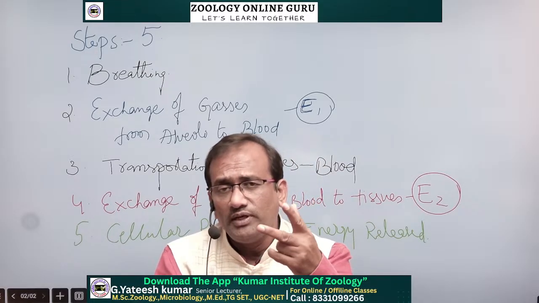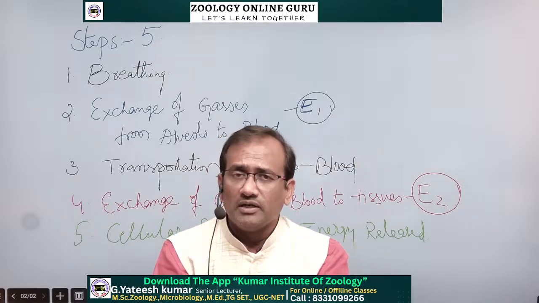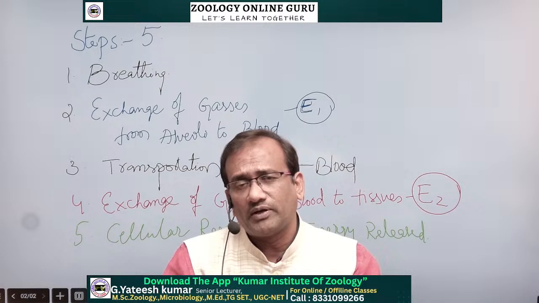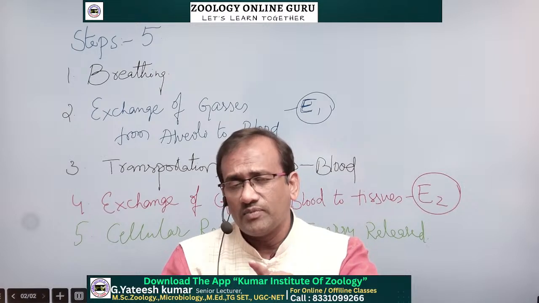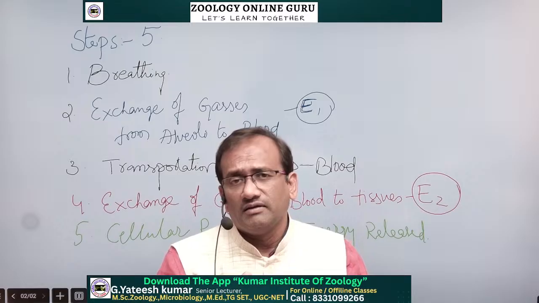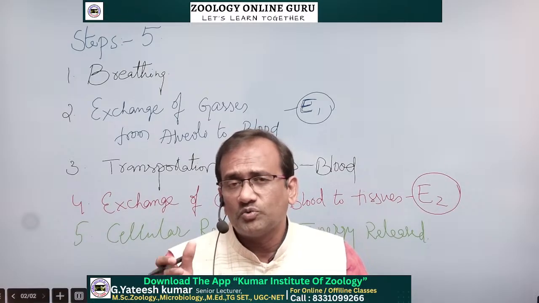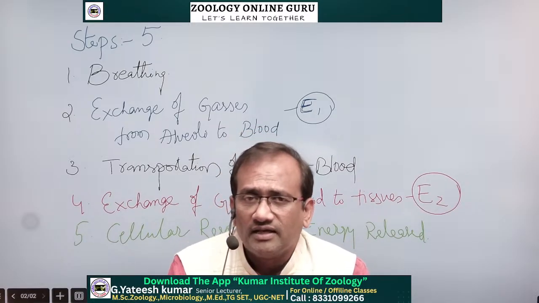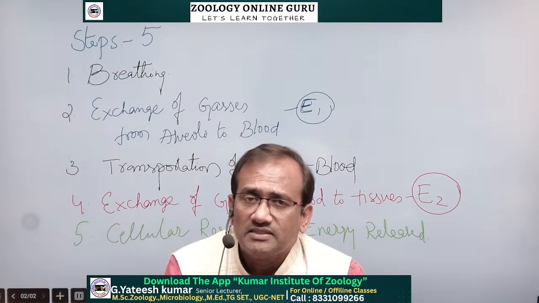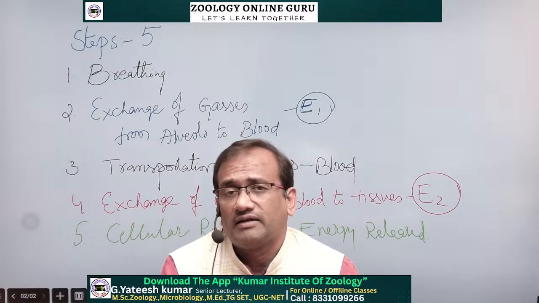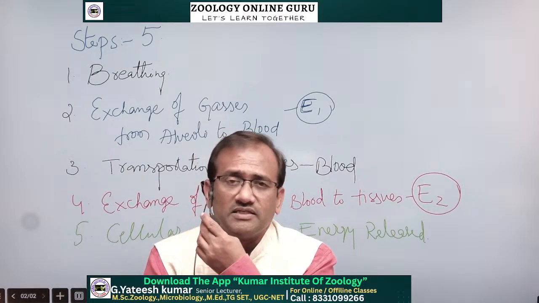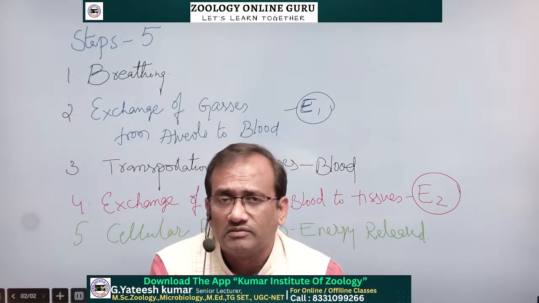Mitochondria has 2 layers, outer membrane and inner membrane. Folds are present in the inner membrane of the mitochondria. The inner membrane fold is called cristae. On the cristae, electron transport chain takes place, and in the matrix Krebs cycle takes place. In the Krebs cycle and in the electron transport chain, we get energy by using oxygen.